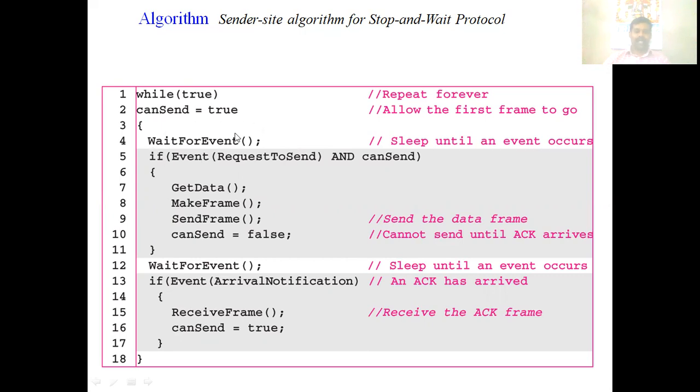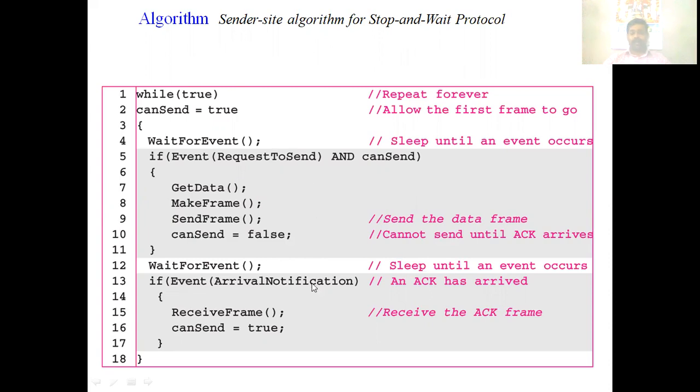When the network layer is asking for a request to send, it will get the data, make the frame and send it. After sending this frame, it will make the can send false, because if any next request is coming from the network layer, it will not be served.